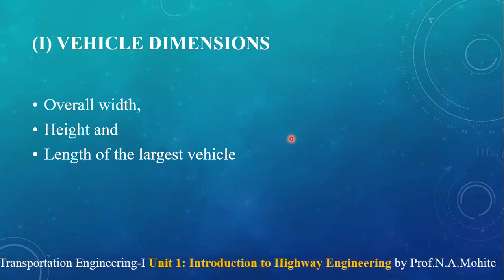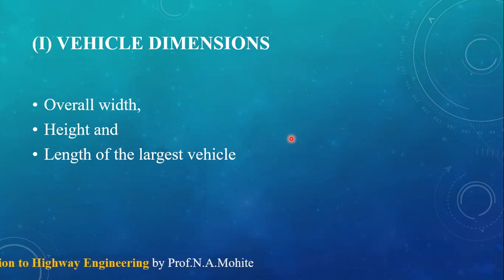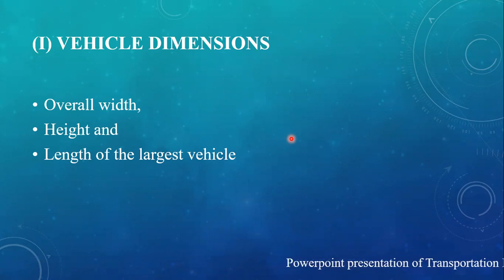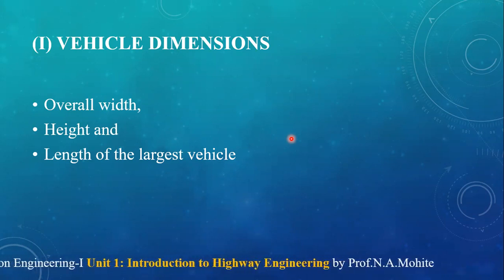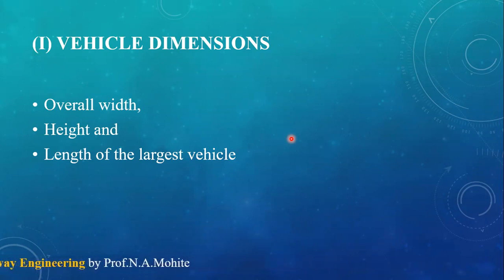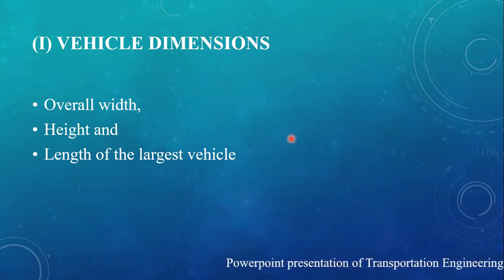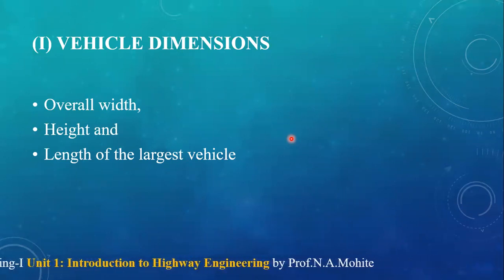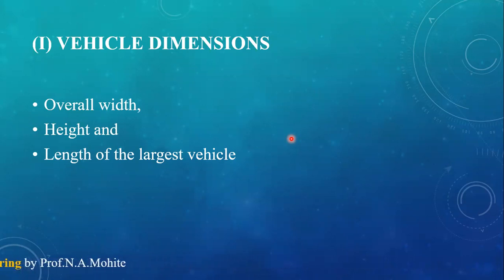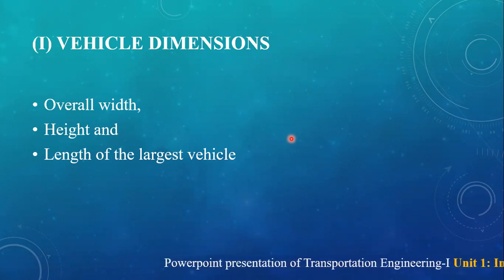So when you are traveling by car or bike at night, you might have seen that whichever is the largest vehicle coming in front of you, whatever the height of its headlight is, it affects the person who is traveling at a lower height as compared to that largest vehicle. So correspondingly, it should be according to the said norms and conditions. That is nothing but the height of the vehicle.